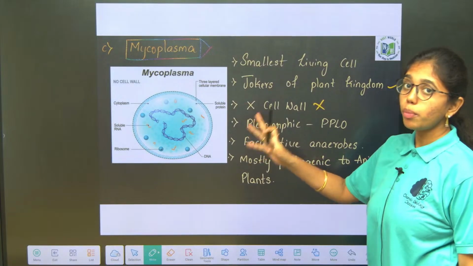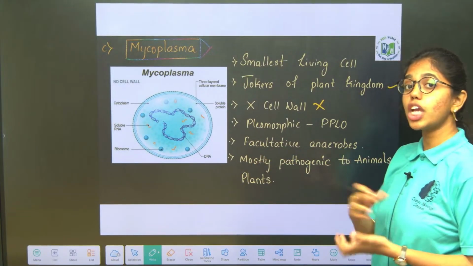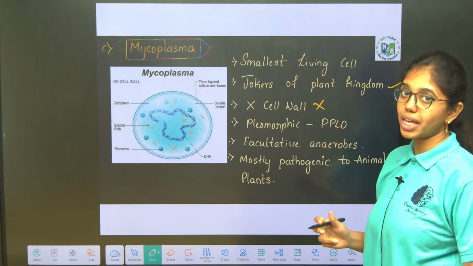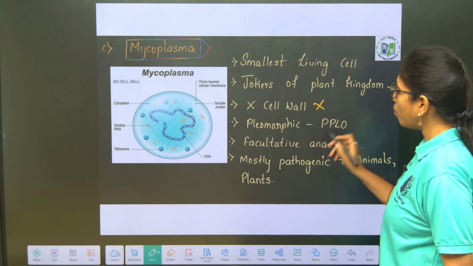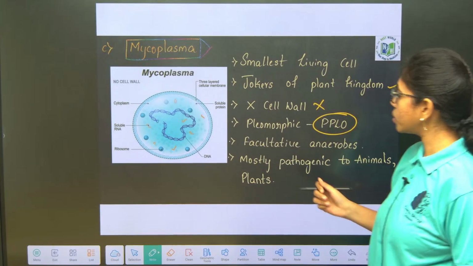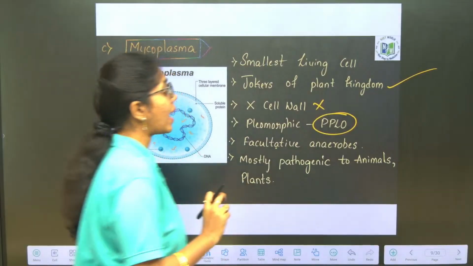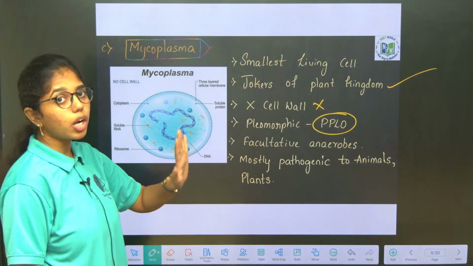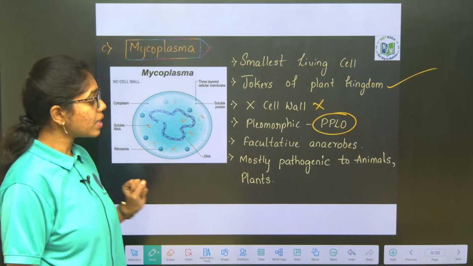They are pleomorphic. What is pleomorphic? They can change their shape or structure according to the environment in which they inhabit. Like pleomorphic, that is why they are called pleuropneumonia-like organisms. Next, they are facultative anaerobes, which means most of the time they are aerobic. Whenever oxygen is not present, they act as anaerobes.